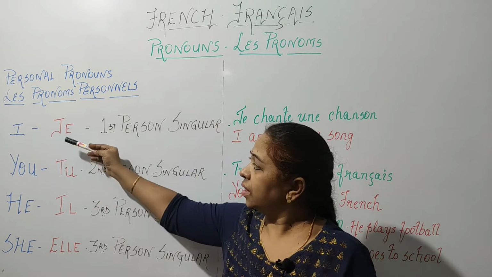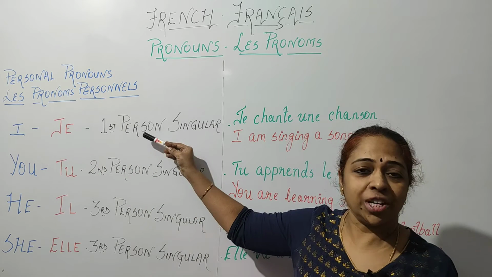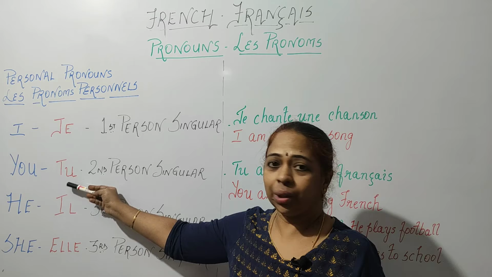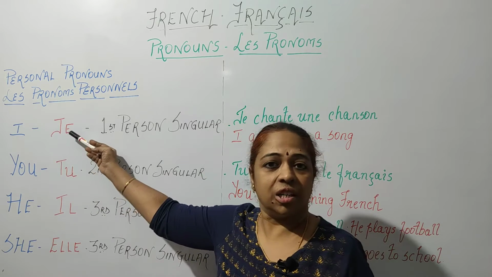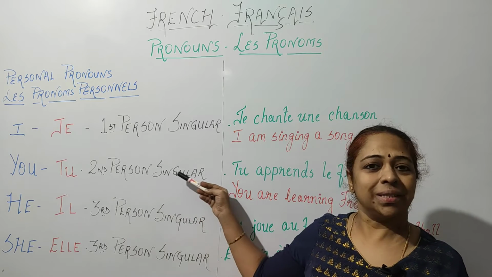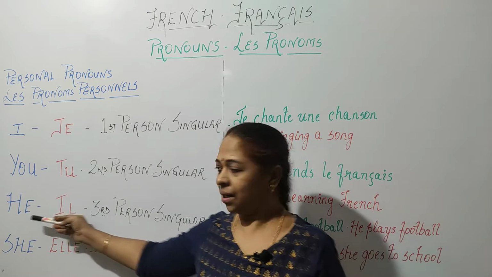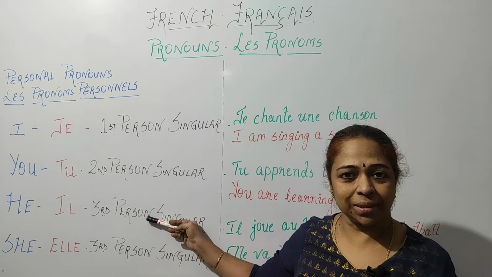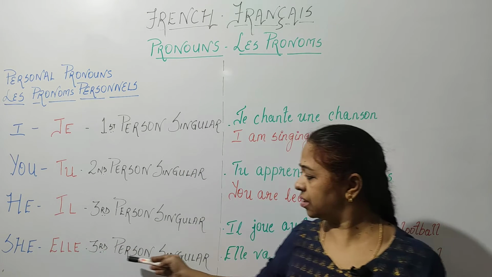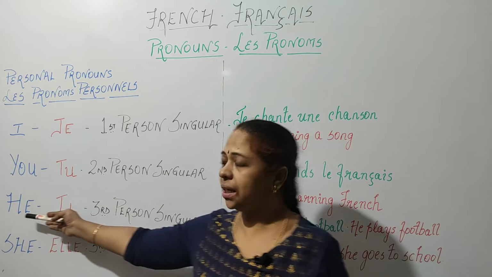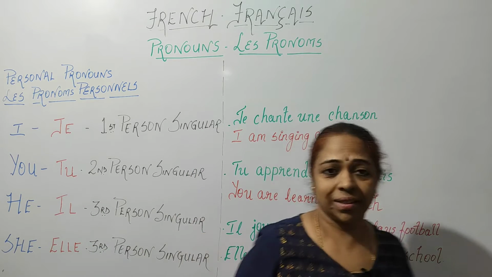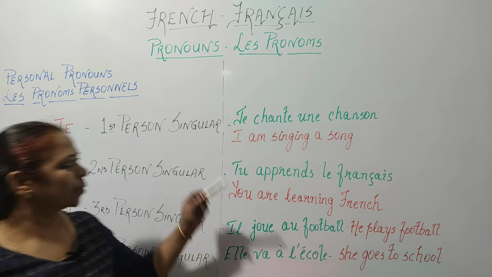I, je, refers to first person singular. You, tu, second person singular. He, il, third person singular. She, elle, third person singular. So now let's see how they are used in sentences.